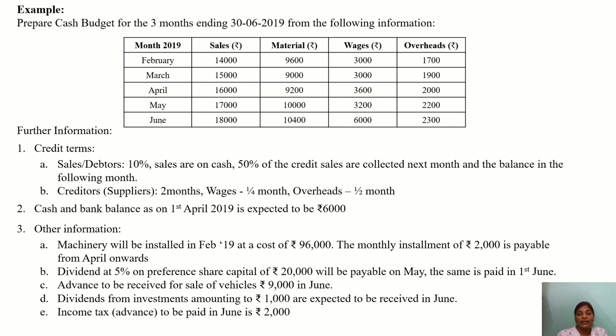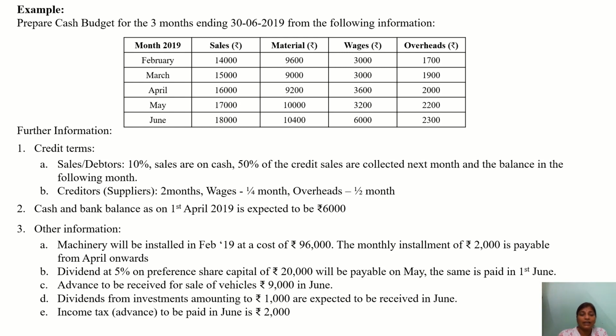Next, overheads: it is half month, that is, in the given month 50% will be taken, and in the following month 50% will be taken. Now they have given the cash and bank balance as on 1st April 2019, which is expected to be rupees 6,000. That is, they have given the opening balance.